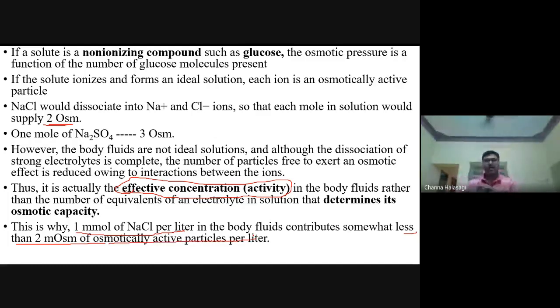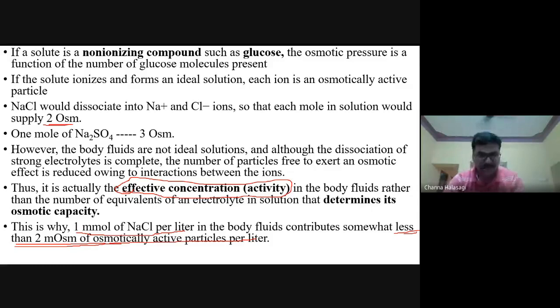Did you understand this, guys? So theoretically, we say that NaCl is going to exert 2 milliosmoles in our body. But if you measure exactly in our body, it is less than 2 milliosmoles, because of the difference in the body fluid. Because there is continuous interaction between the particles. Sodium chloride, once you put inside our body fluid, will not just stay as Na and Cl. There will be interaction between other molecules as well.